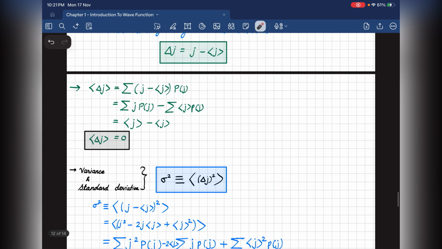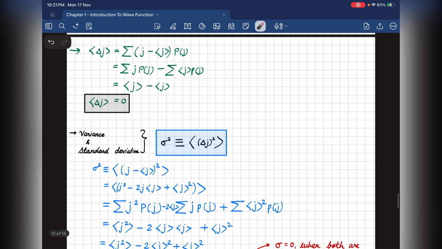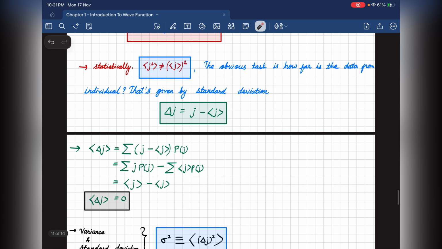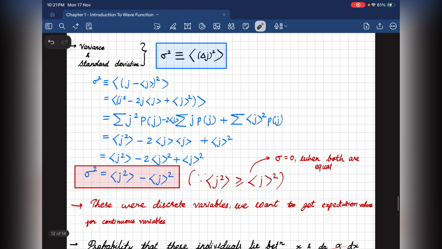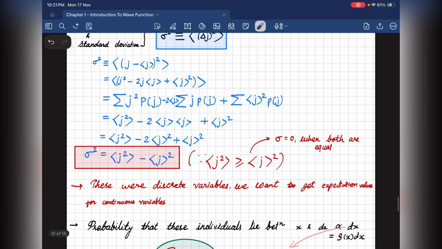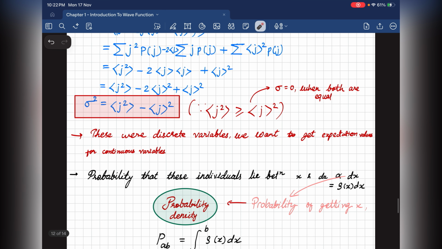We can get the formula simply with the help of this little derivation. We get sigma equal to the square root of this term, which is the average of j squared minus the square of the average of j. So these were discrete variables. We want to get expectation values for continuous variables.